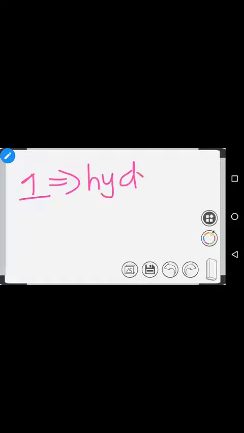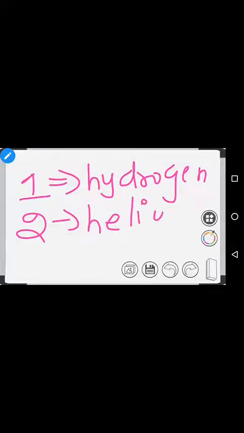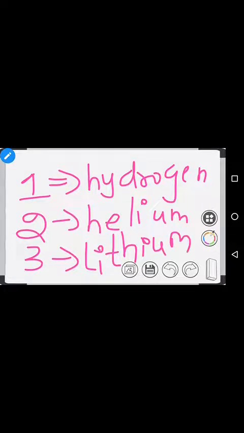After that, atomic number 2 is called helium. So they are arranged in some order in the one row. In the next row the lithium has come. Now you may ask, sir, why in the first row only 2 elements are there? Why in the second row 8 elements are there? You will study this in the higher classes.